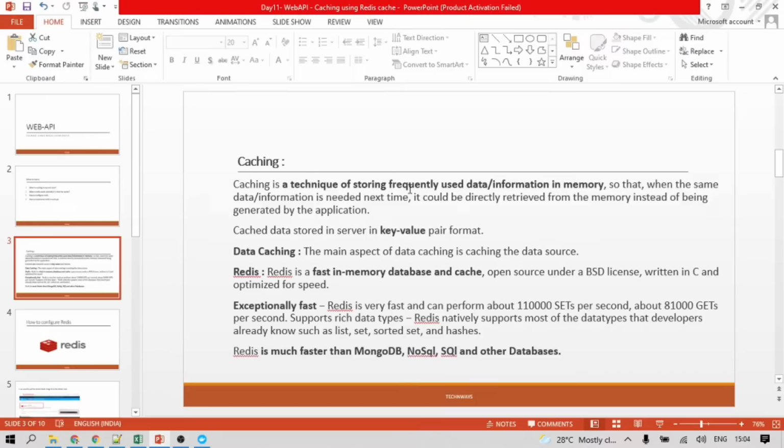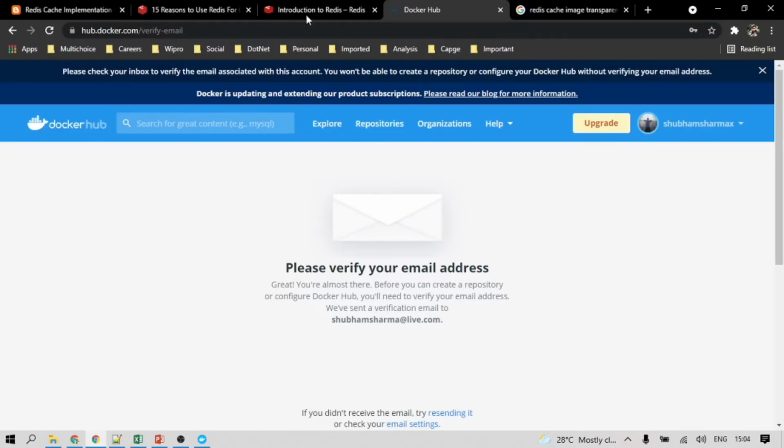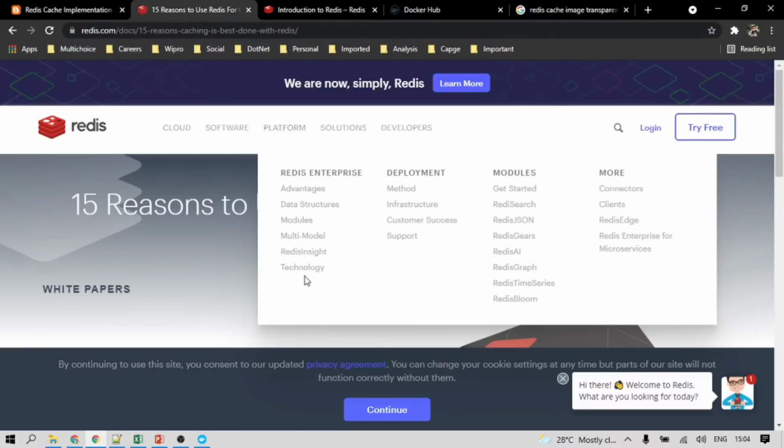Redis has its own portal and community center, so you can read all the advantages and disadvantages, and it is also used as a database. You can also see the different advantages of using Redis as a database.